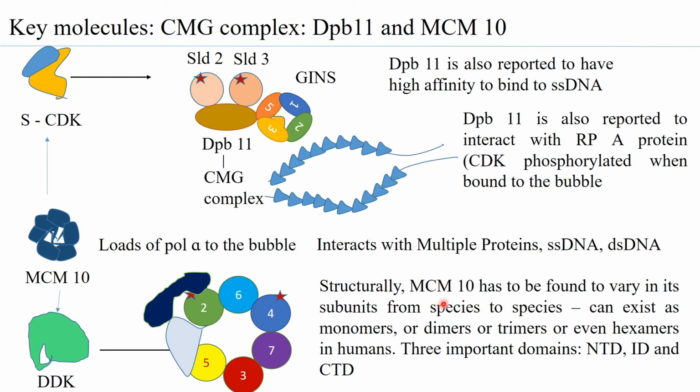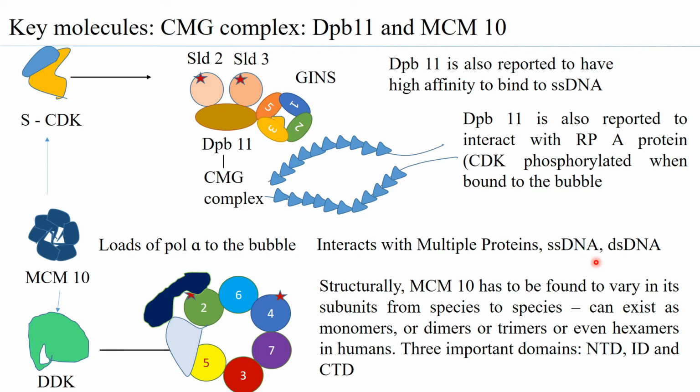What is interesting to note is that structurally MCM10 has been found to be very different in different species. In certain species, for example in humans, it is a hexamer and it forms a cyclic structure. But in many other species, it can exist as monomers, dimers, trimers, or even hexamers, as you noted in the humans. They have three important domains: the N-terminal domain, the intermediate domain, and the C-terminal domain. Between these three domains, it allows interaction with all the different molecules that are involved in the process of replication.